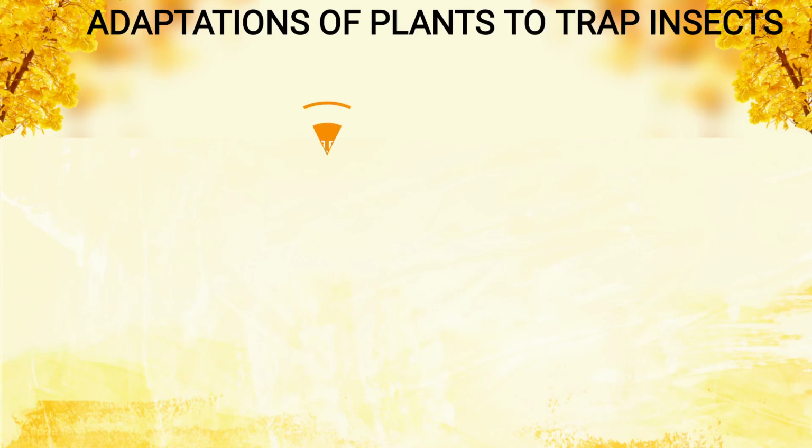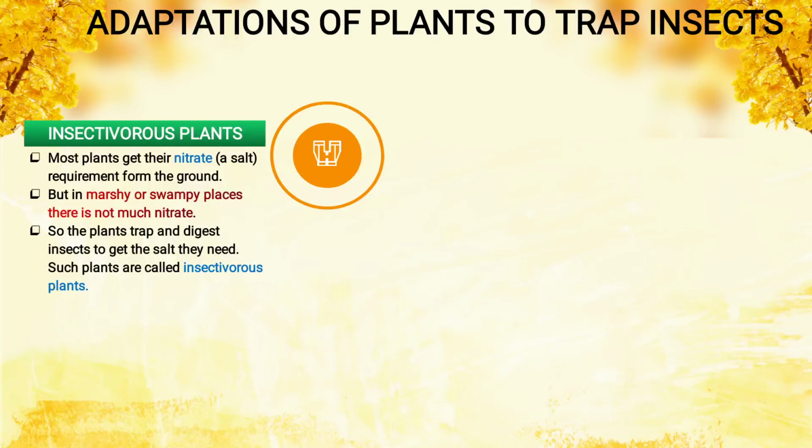Adaptation of plants to trap insects. The plant which traps insects is known as an insectivorous plant. Most plants get their nitrate, a salt requirement, from the ground. As we need nutrients, plants also need nutrients, here in the form of nitrate, which is a kind of salt. But in marshy and swampy places there is not much nitrate, so the salt they need for survival is very little. So the plants trap and digest insects to get the salt they need.